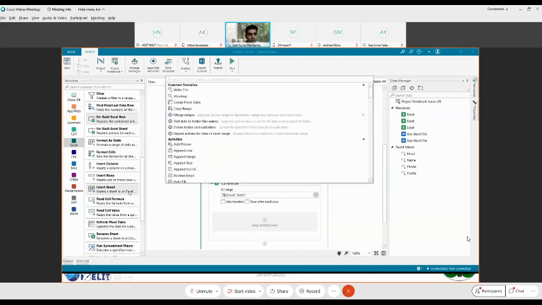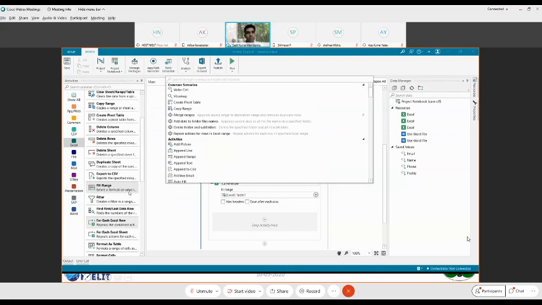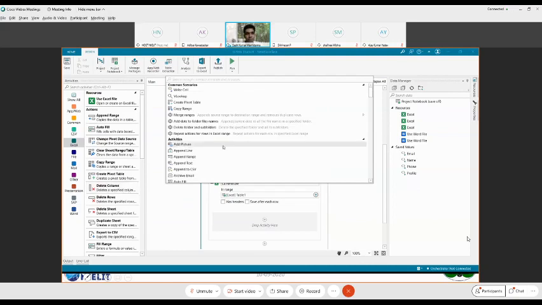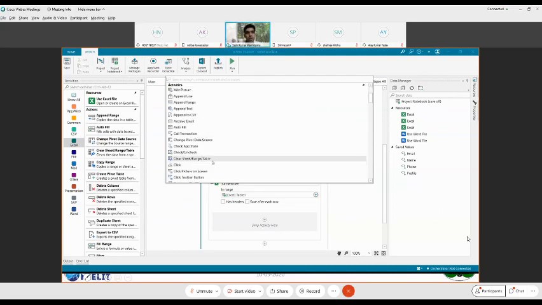Okay, so for the name of the student, I should see there should be something called assign. Okay, not there. Append line, append text. No. It should be.